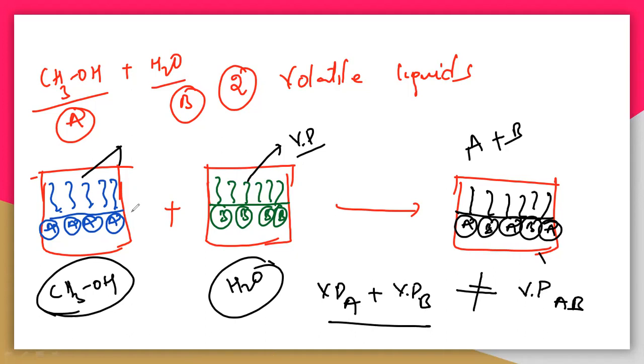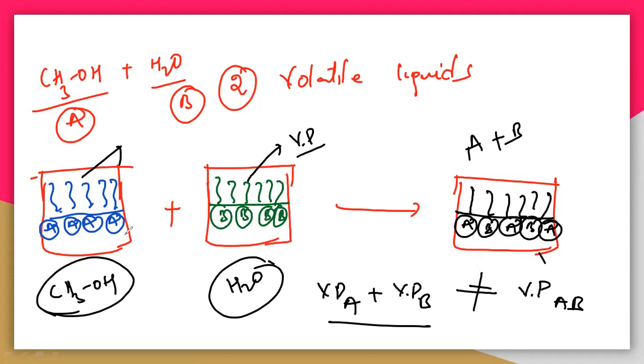In the first case, methanol has vapors of only A. Pure methanol is there, only methanol. Only the surface molecules will evaporate, the surface of the methanol, and you will get the vapor pressure A, and here the vapor pressure B. But when you add these, what happens?